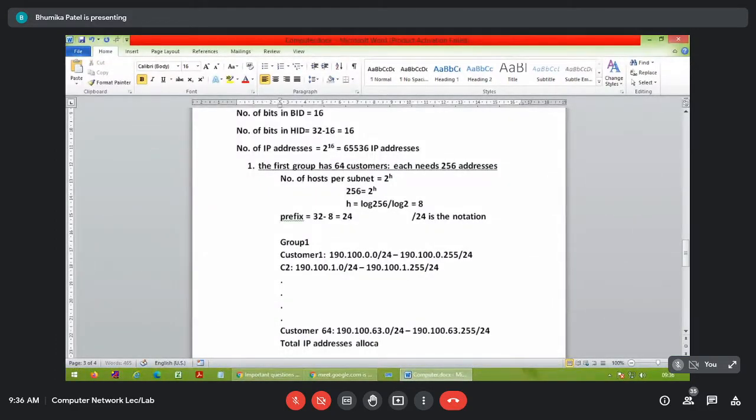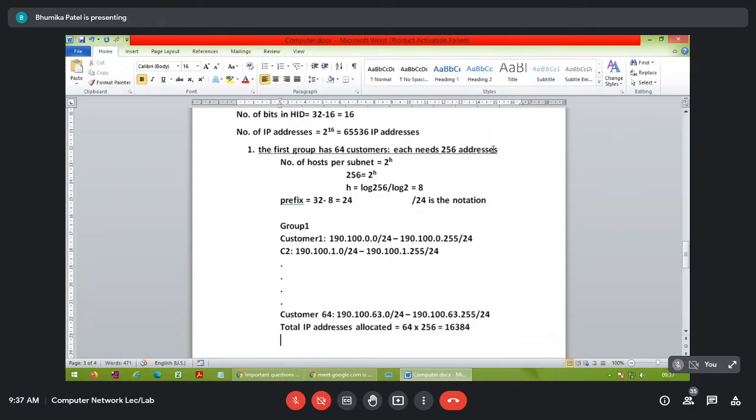Okay, so we can say that total IP addresses allocated in the group 1 are કેટલા જોઈએ છે 64 કસ્ટમર multiplied by બધાને કેટલા જોઈએ છે 256, right? Total મારી પાસે 64 કસ્ટમર છે બધાને 256 IP addresses જોઈએ છે so 16384 will be the answer. Out of 65536 I have already allocated how many IP addresses? 16,384. Getting everyone? Yes, ma'am.